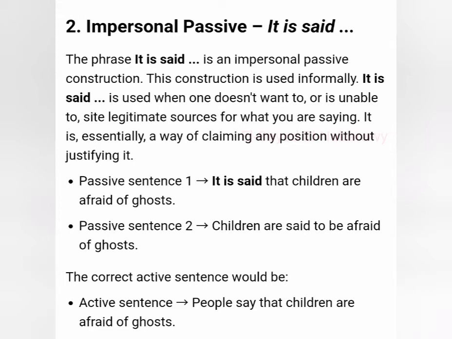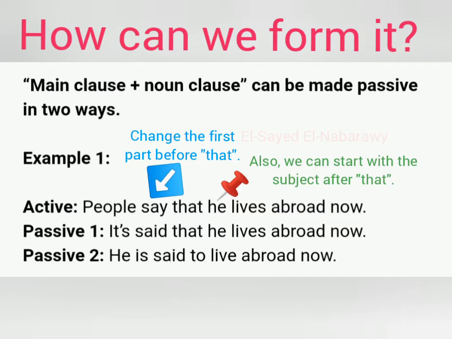Passive sentence 1: it is said that children are afraid of ghosts. Passive sentence 2, when we start with the subject of the noun clause: children are said to be afraid of ghosts. The correct active sentence would be: people say that children are afraid of ghosts. So this is what we call impersonal passive, in which we start with a common verb like said or consider or estimate and so on. Okay, how can we form it?